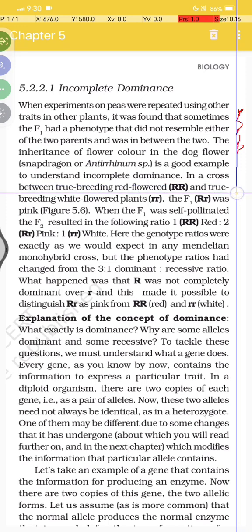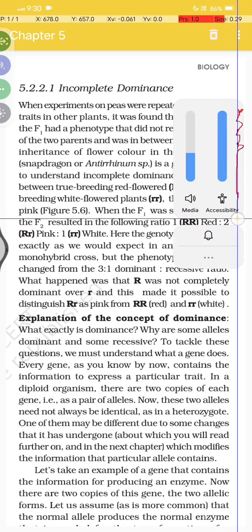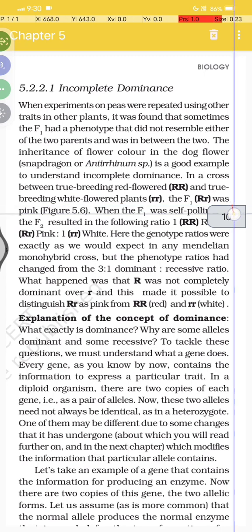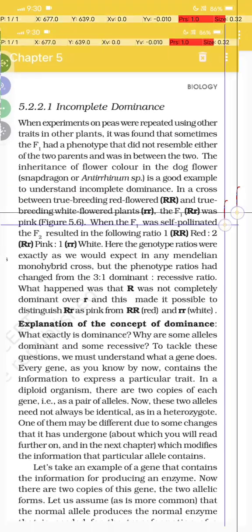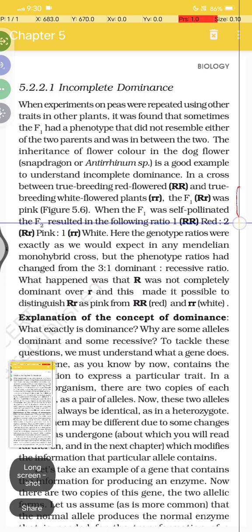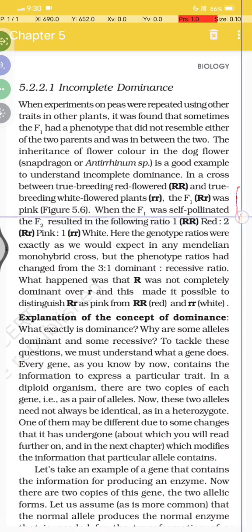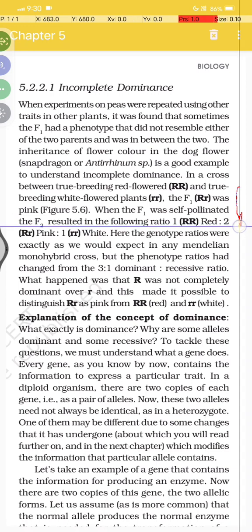In a cross between true breeding red flower, capital R capital R, and true breeding white flower plant, small r small r, the F1, capital R small r, was pink. And when F1 was self pollinated, this is a very important line, the whole thing is important. The point is that this is all what Mendel said, so it can easily be asked in the exam. Okay, and when the F1 was self pollinated and the F2